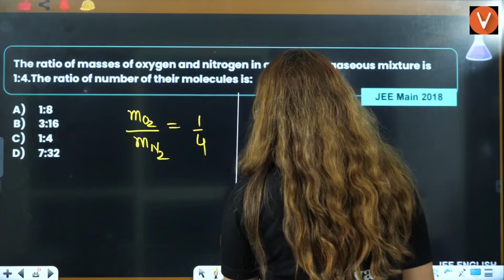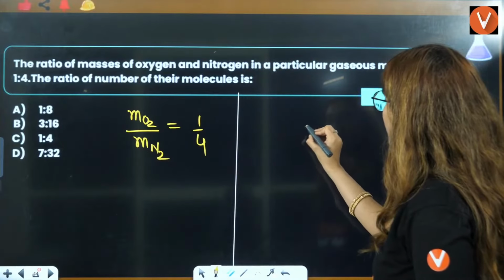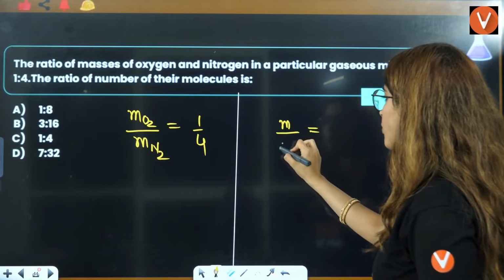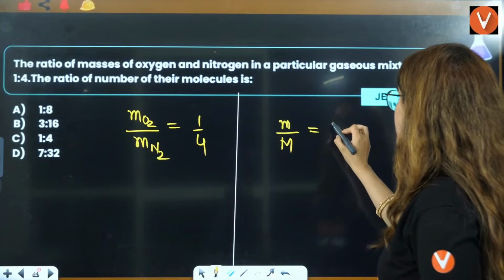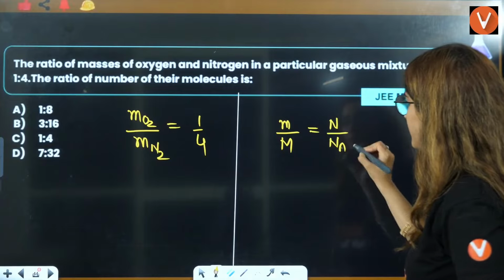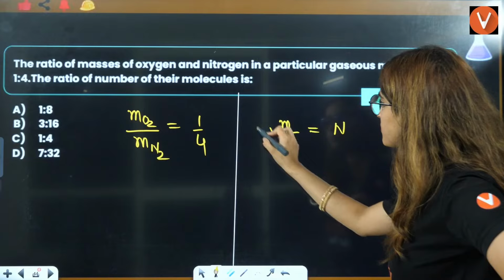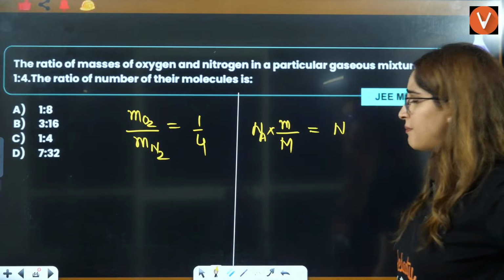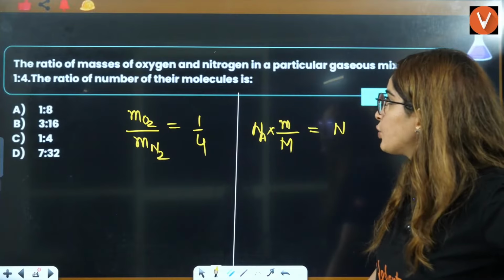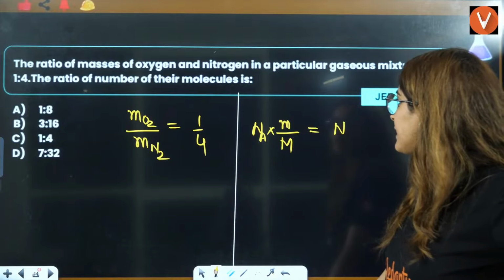See, for molecules, what you have to see is, we know that number of moles is given mass by molar mass, and this is molecule by molecule, na? This is Avogadro's number. Right? So that means number of molecules is nothing but this multiplied by Avogadro's number. Right? Now masses is given to you. They are asking you to calculate the ratio of their molecules. Right?